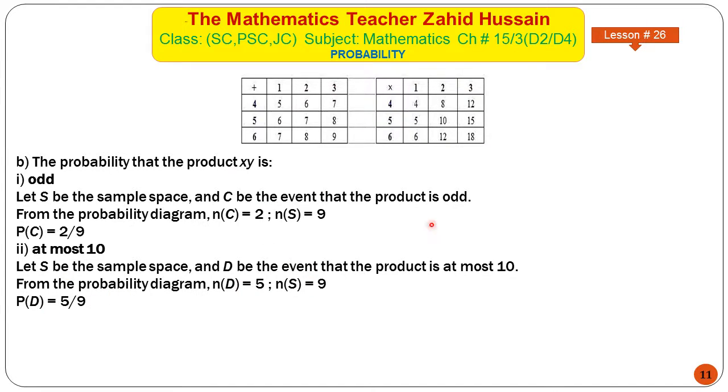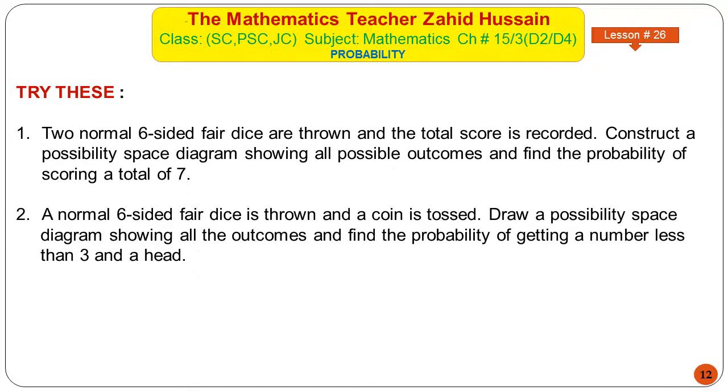So this is the way we will solve the questions of probability by using the possibility diagram. There are two ways of drawing the possibility diagram. One by drawing two lines, one horizontal and one vertical, writing the outcomes of the first event on the horizontal line and the outcomes of the second event on the vertical line, and then we will place a dot for each outcome. So try these questions, please.